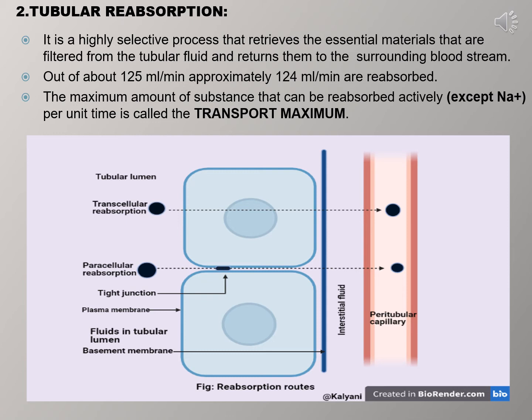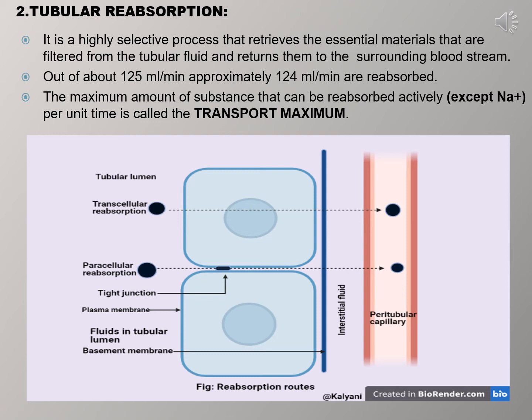Solutes are reabsorbed by both active and passive processes. The primary active transport derives energy from the hydrolysis of ATP, whereas the secondary active transport uses the energy stored as an electrochemical gradient. And the reabsorption route may be of the paracellular type or the transcellular type.